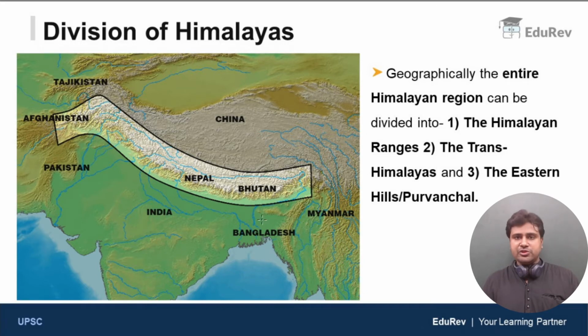The entire Himalayan region, which is highlighted here in the map and which is spread across many countries, is geographically divided into three regions. The first one is Himalayan ranges, the second is Trans Himalayas, and the third is Eastern Hills or Purvanchal. So I hope there is no confusion here. We are dividing the region into three distinct geographic regions.